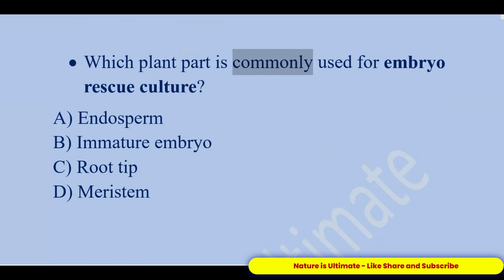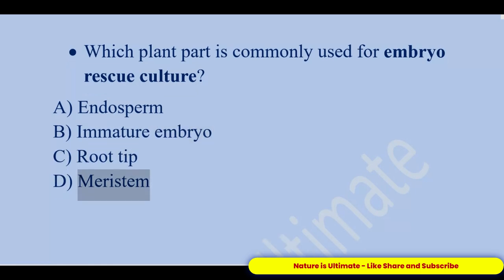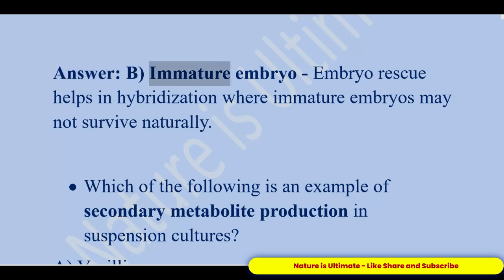Which plant part is commonly used for embryo rescue culture? A. Endosperm. B. Immature embryo. C. Root tip. D. Meristem. Answer: B. Immature embryo. Embryo rescue helps in hybridization where immature embryos may not survive naturally.